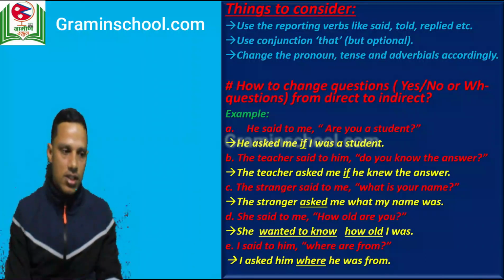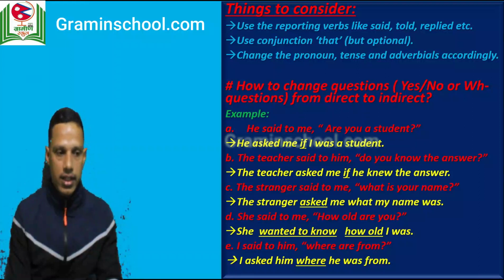Similarly, you have to use the conjunction that, but it is optional. And similarly, you have to change the pronoun, tense, and adverbials accordingly, right? As per the need. Now we'll move to next type of sentences, that is how to change questions from direct into indirect.